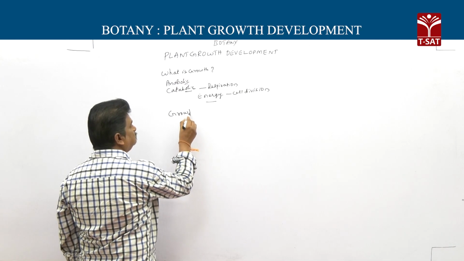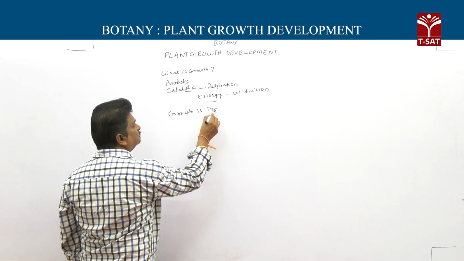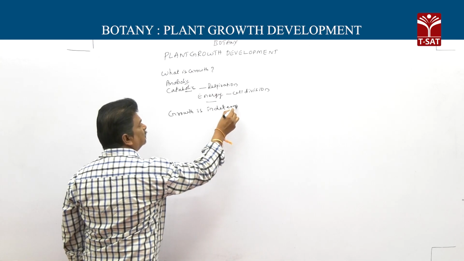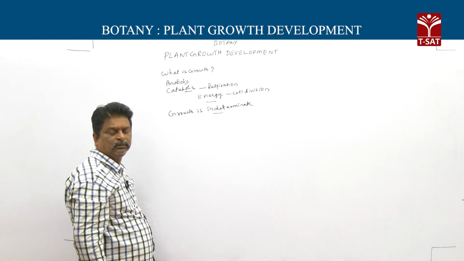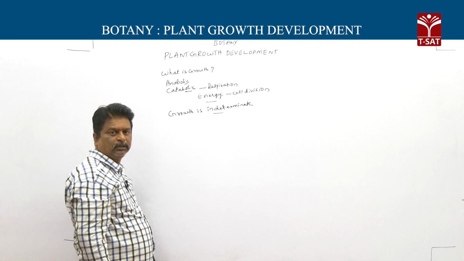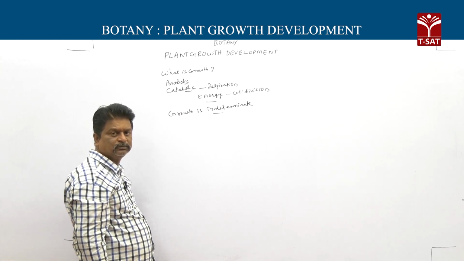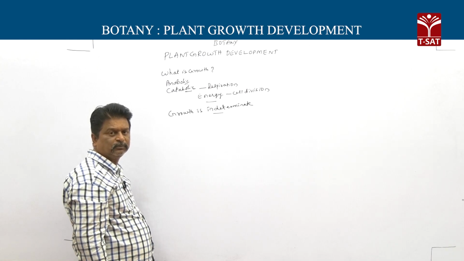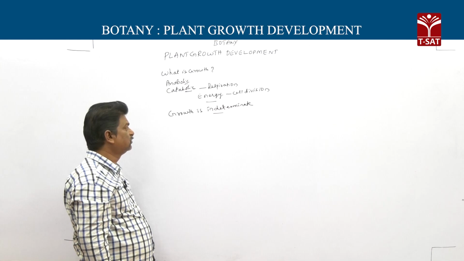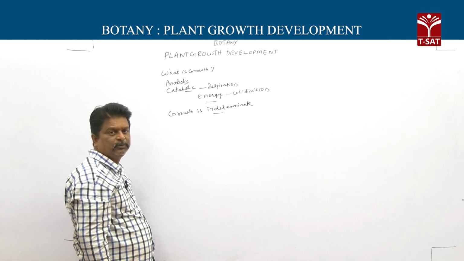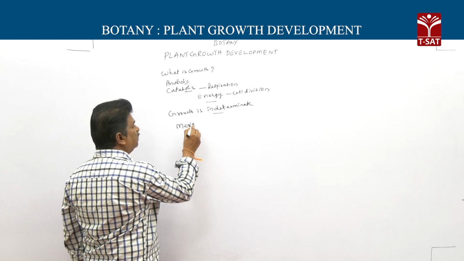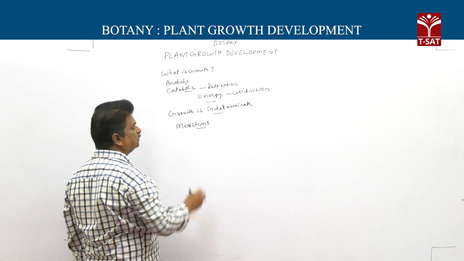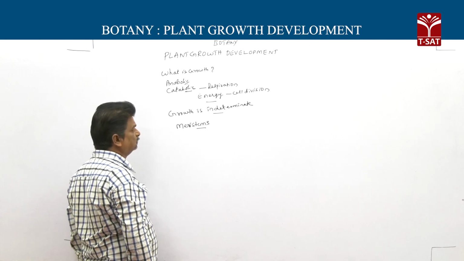Next, growth is indeterminate. Here, unlike other organisms, plant growth takes place throughout life. So plant growth is called unique, because throughout life growth takes place. Why throughout life growth takes place means it is because of meristems.